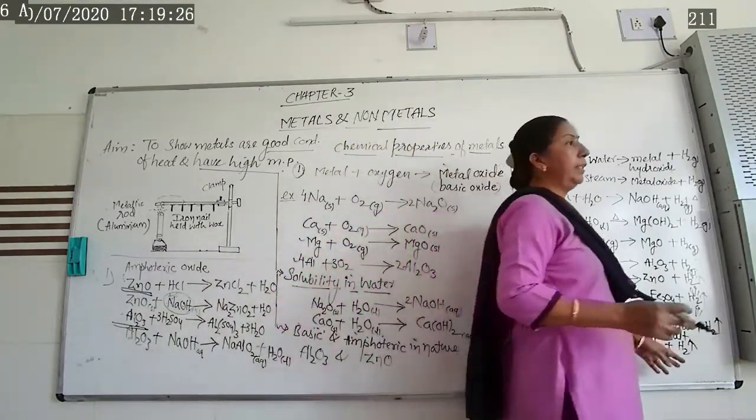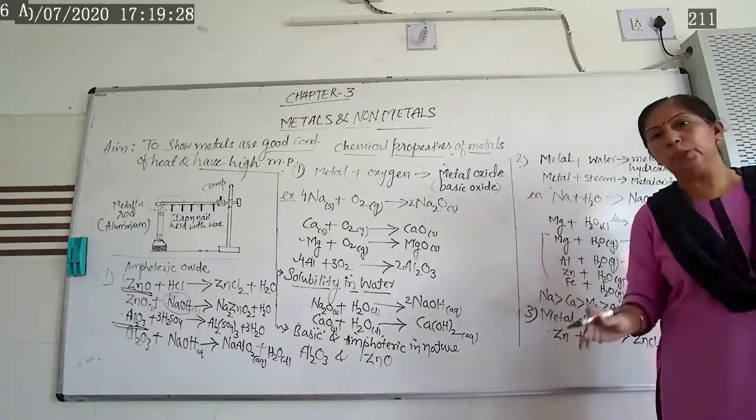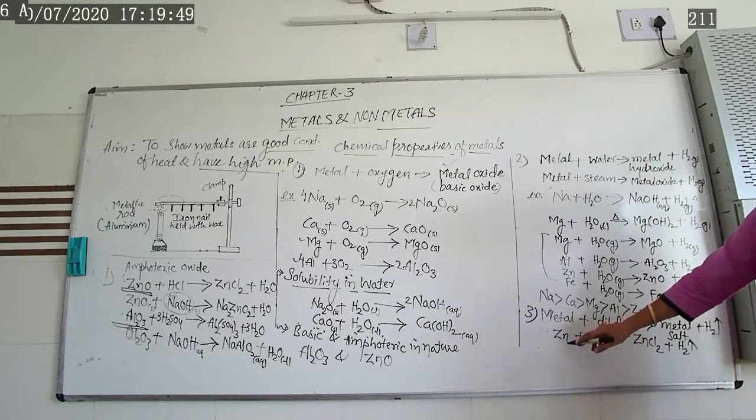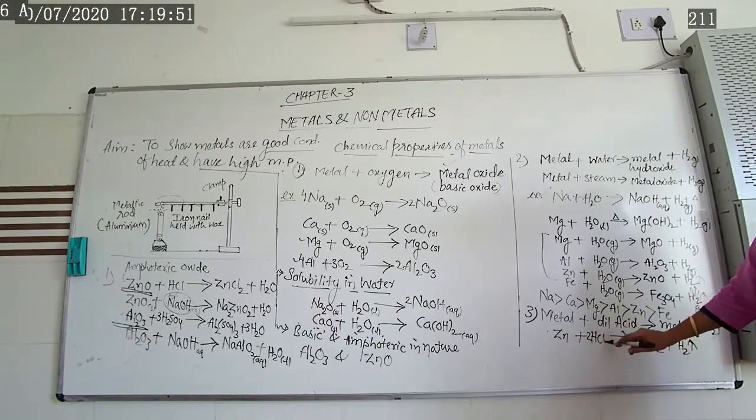Once again, the confirmation of hydrogen gas: how do you come to know that it is hydrogen gas? When you bring a burning candle near the mouth of the test tube from where it is released, it produces a pop sound. From the pop sound with the burning candle you come to know that the given gas is hydrogen gas. That we have already seen. In the same way, if we take sulfuric acid instead of hydrochloric acid, zinc sulfate and hydrogen will be released.